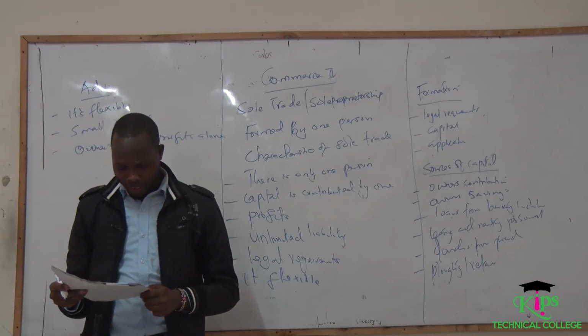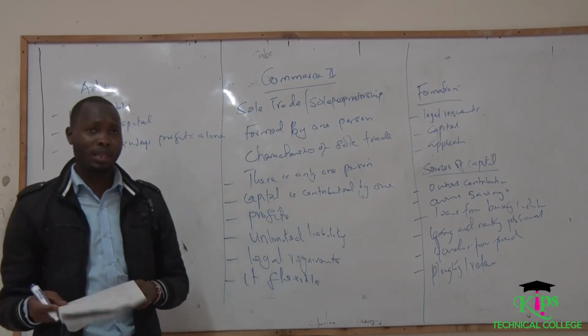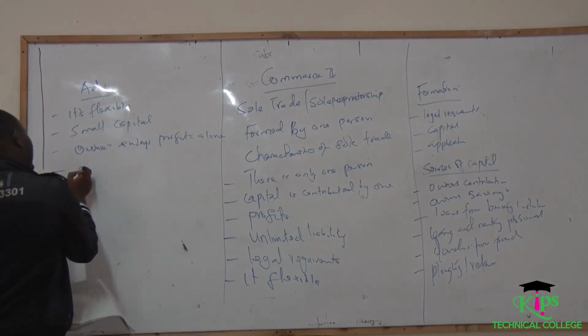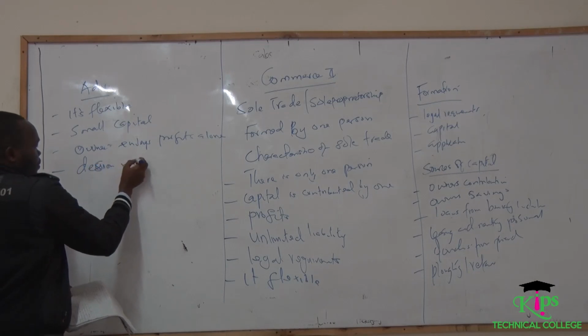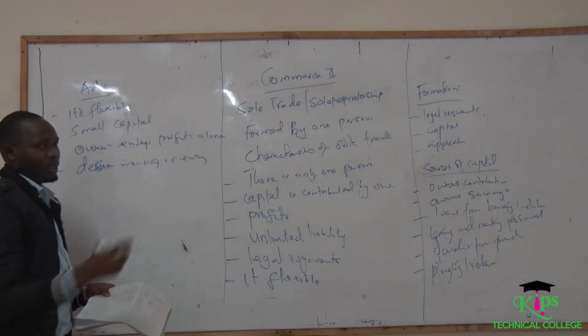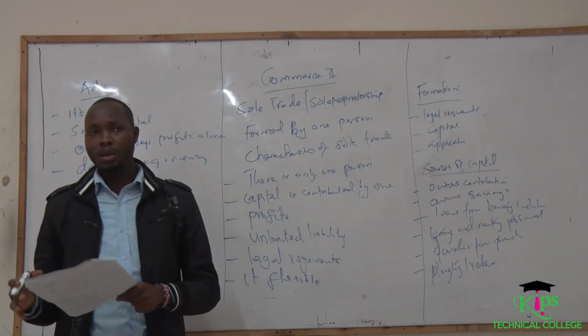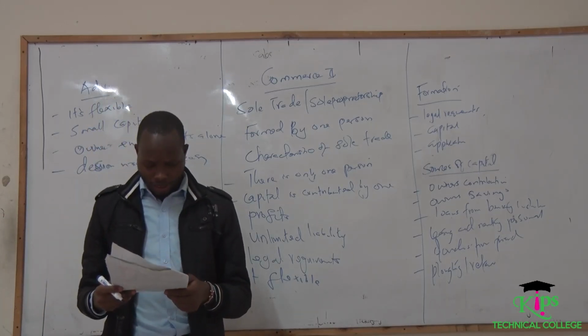There are few legal requirements for the business to be started. The other thing is that decision making is easy, because it is only one person making decisions, as compared to any other business where we have more than one person running the business.